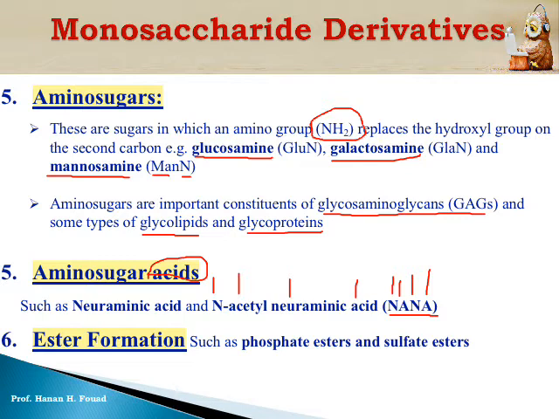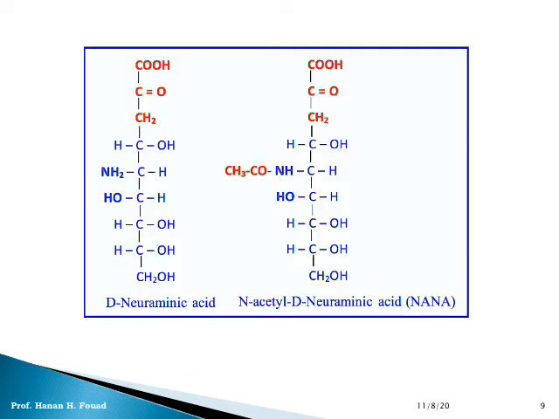This is a neuraminic acid. We are going to see the formula of neuraminic acid, but of course, you don't need to know the formula. You need only to know the name of N-acetyl neuraminic acid and the classification. It belongs to which type of monosaccharide derivative? It belongs to amino sugar acids. The last one is ester. We are going to see them in the formula.